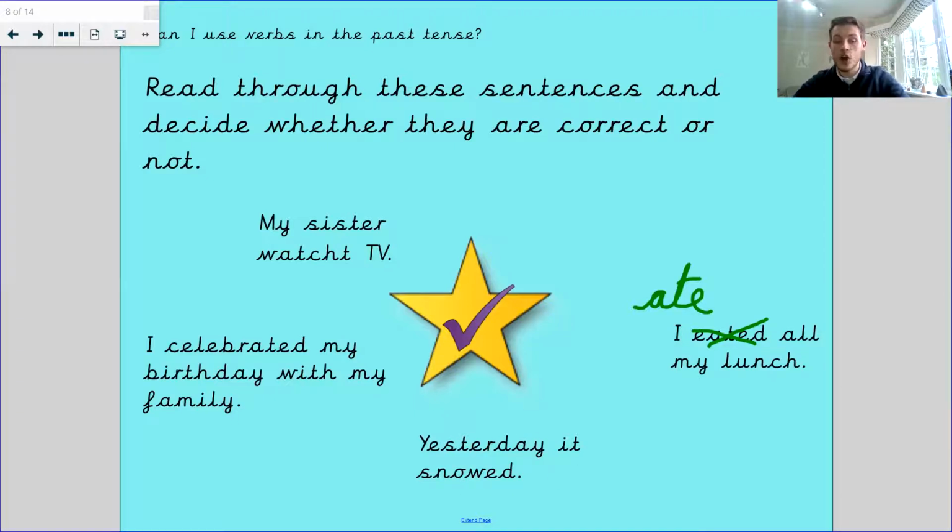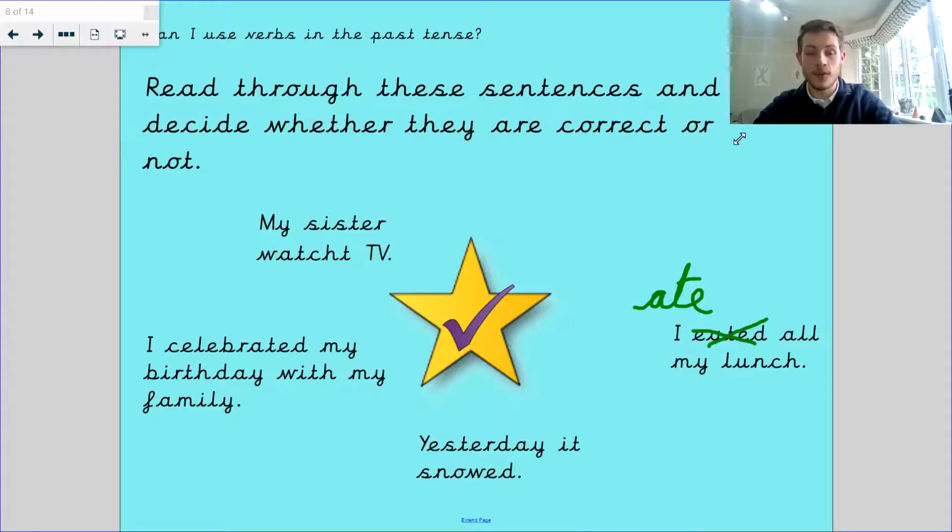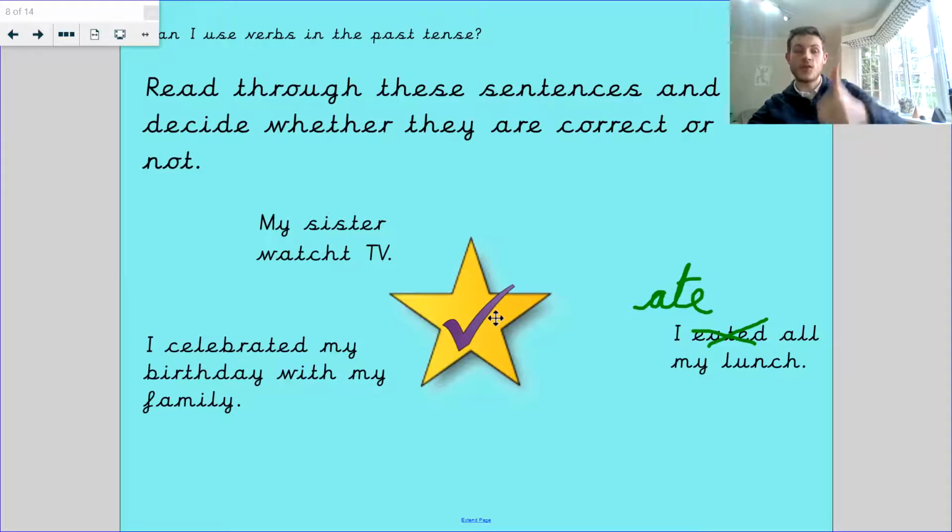Yesterday, it snowed. Does that sound right? Touch your toes? Or does that sound wrong? What do we think? Yesterday, it snowed. Well, that one, to me, sounds like it might be correct. It is correct. The past tense of snow is snowed.